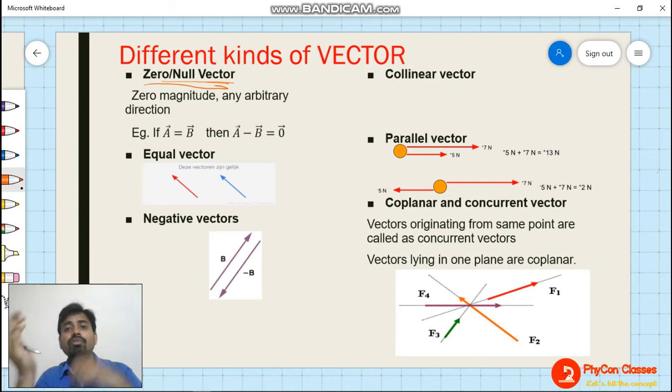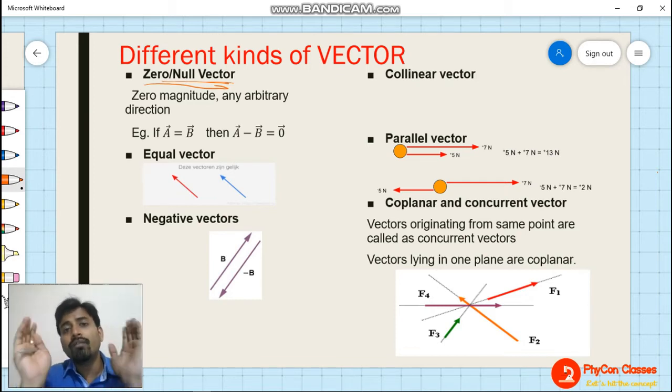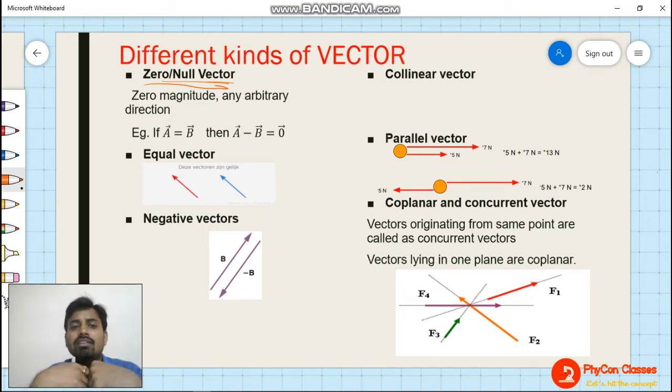Clear? Now let's suppose you have two vectors A and B, and both are the same. Both are the same means they are in the same direction and have the same magnitude. If you subtract vector A from vector B, what is the final result? The final result is nothing but a zero or null vector, because we are getting this by the subtraction of two vectors. The resultant will be a vector, but because the two vectors are equal and in the same direction, the resultant is going to be a null vector. Clear? That direction we don't know. It can be any arbitrary direction.